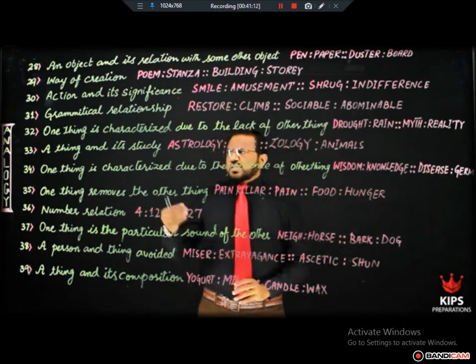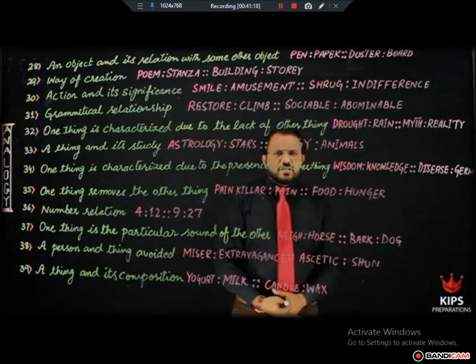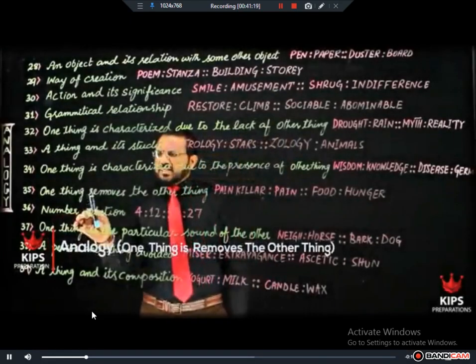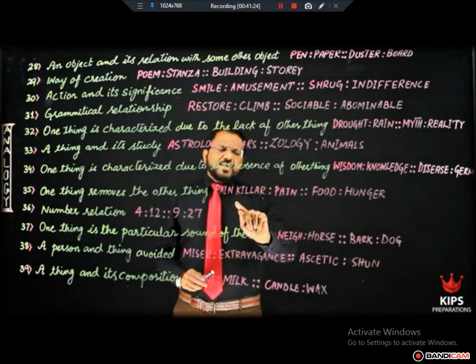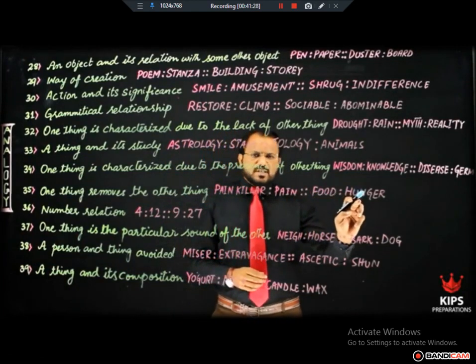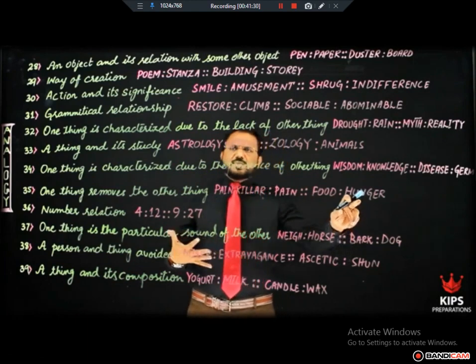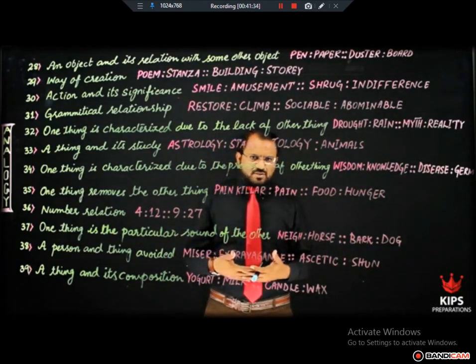This is the relationship I call one thing is characterized due to the presence of another. The next relationship is one thing removes the other thing. For example, painkiller removes pain and food removes hunger. Some other examples: knowledge removes ignorance, assurance removes fear.